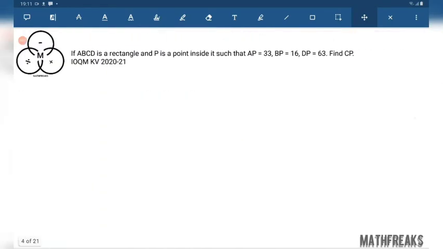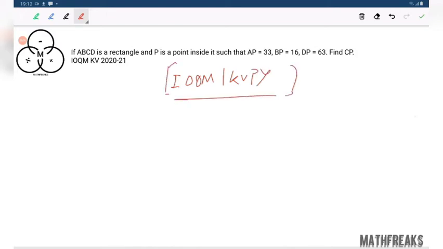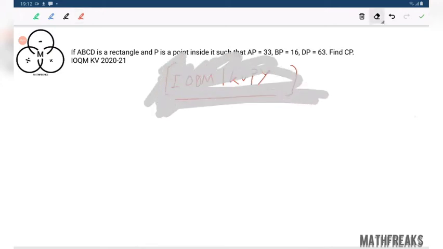Now we are starting with the very beginning question from IOQM, and at first the questions that we are going to practice will be for both IOQM and KVPY. This will be the fundamental question, and then we will solve 2 questions for IOQM, just for the sake of practice, but whatever concepts we are going to deduce will be deduced from these 4 to 5 questions that we are discussing at the beginning.